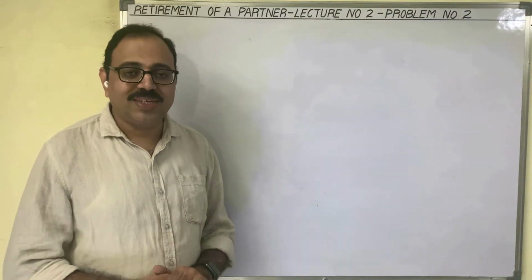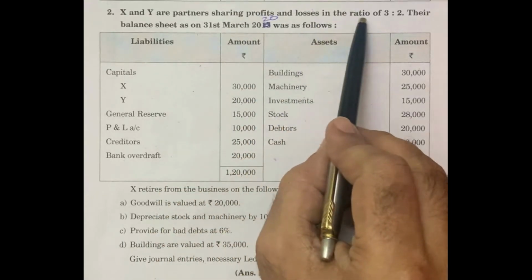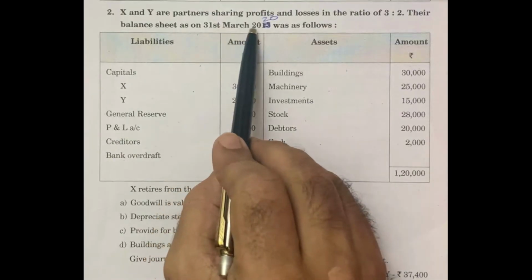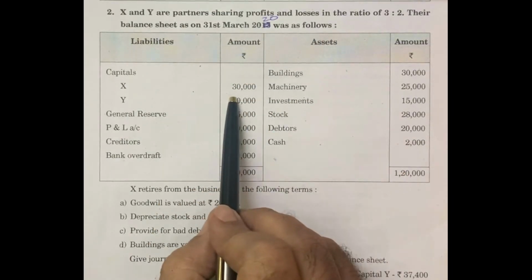Let us see the question first. X and Y are partners sharing profits and losses in the ratio of 3:2. Their balance sheet as on 31st March 2020 was as follows. This is known as the old balance sheet.